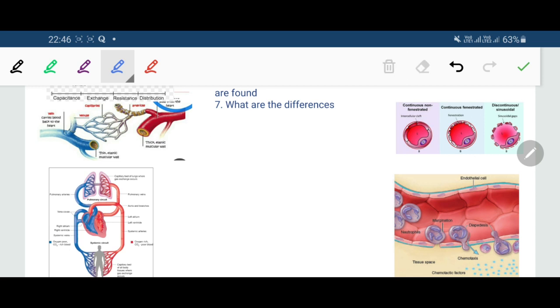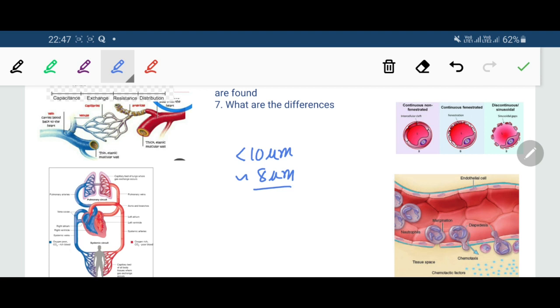As they are the smallest vessels, we must know their diameter. The diameter of the capillaries is less than 10 micrometers. On average it is about 8 micrometers. Now the arrangement of the capillary plexus and their density vary from tissue to tissue.